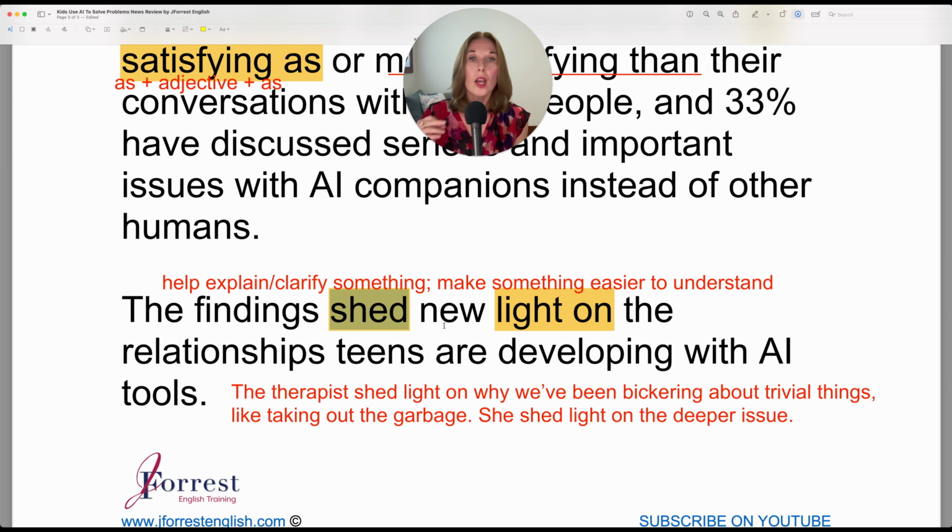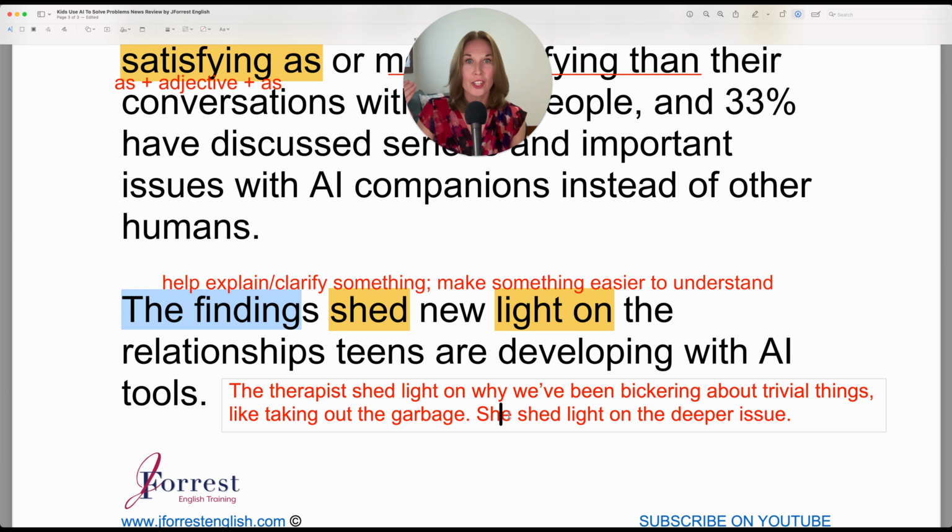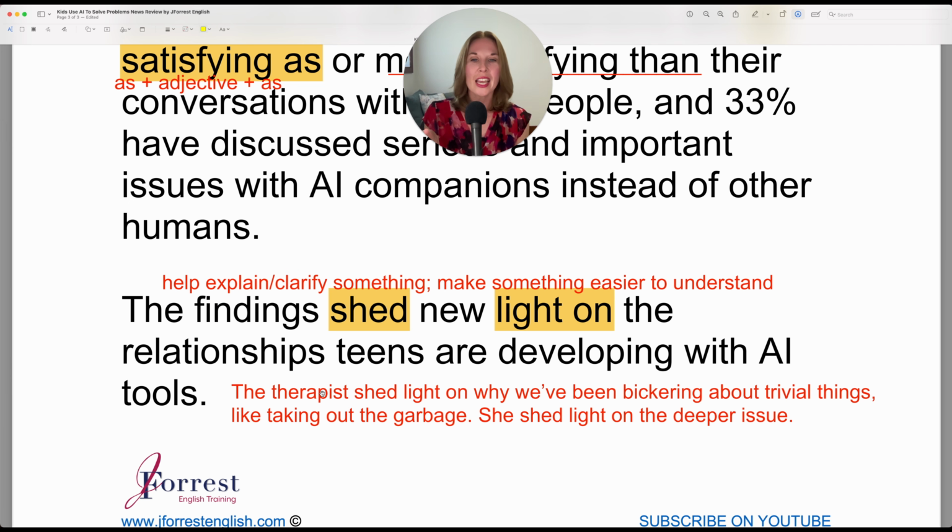Shed, shed, shed. Now, if it were singular here, you would have to add the S, of course, in the present simple. She sheds light on. She, because my example below is with a she. That's kind of difficult to say. She sheds light on. It's a little bit of a tongue twister there. So here's an example. Remember, my husband and I got into an argument over who took out the garbage or who forgot to take out the garbage in my hypothetical example, although we've probably argued about silly things like that.